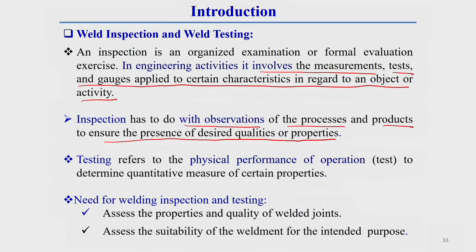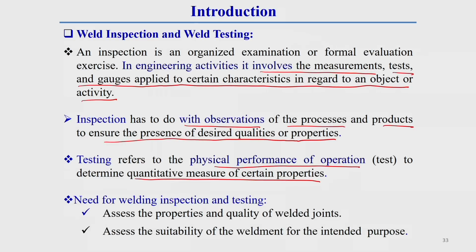That means whether the desired qualities or properties are present in the welded joint or not, we can determine by observation itself. And testing refers to the physical performance of an operation to determine a quantitative measure of a certain property. Here generally a quantitative measurement is made by some physical performance.